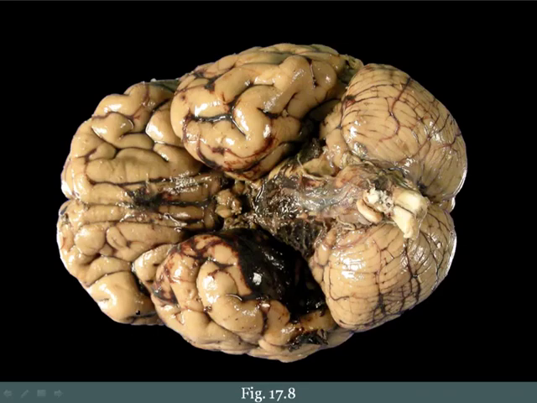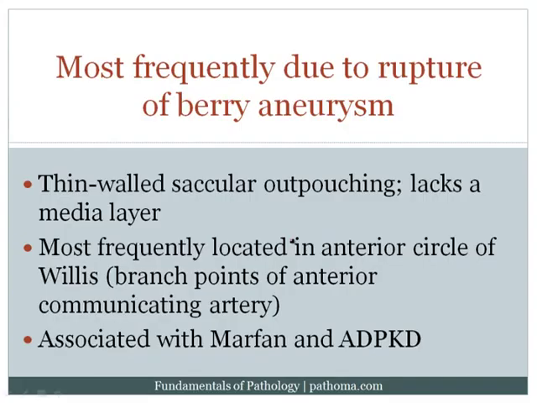Now, when you have a subarachnoid hemorrhage, this is relatively easy on examinations because you'll see a bleed on the bottom of the brain. So really, this is the only thing that gives you a bleed on the bottom of the brain. So they show you the brain upside down with blood sitting on the basal surface, and that then would tell you that there's a subarachnoid hemorrhage. Now, very high yield to note that the most frequent cause of subarachnoid hemorrhage is rupture of a berry aneurysm. Recall that berry aneurysms are thin-walled saccular outpouchings that are most frequently present in the anterior circle of Willis, particularly at the branch points of the anterior communicating artery.